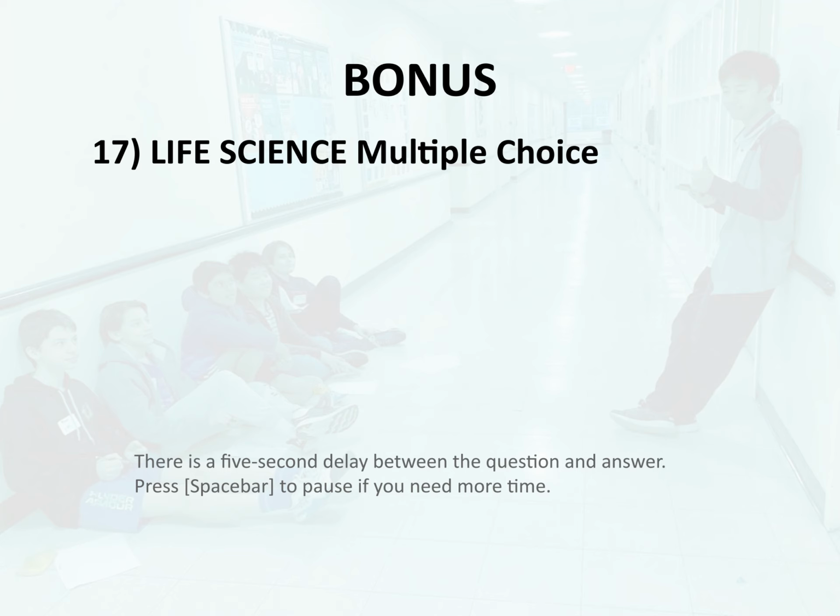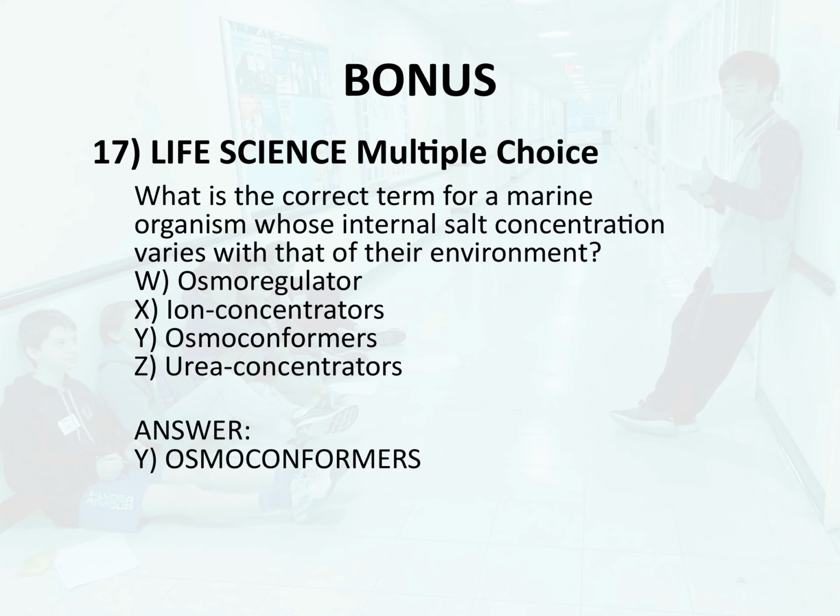Bonus 17. Life science. Multiple choice. What is the correct term for a marine organism whose internal salt concentration varies with that of their environment? W. Osmoregulator. X. Ion concentrators. Y. Osmoconformers. Z. Urea concentrators. Answer. Y. Osmoconformers.